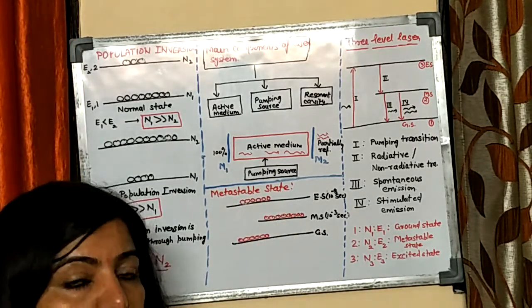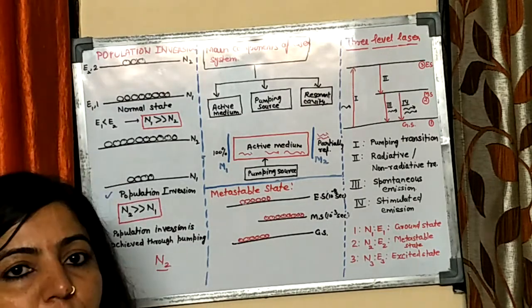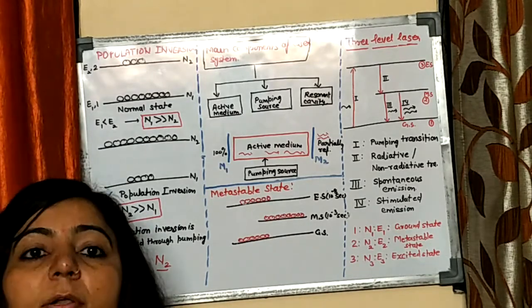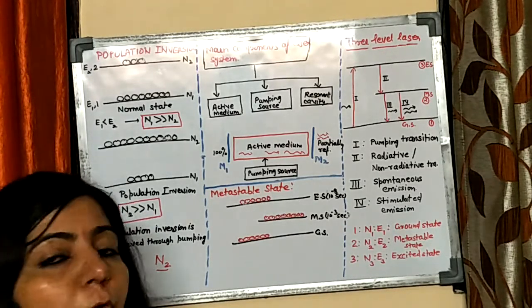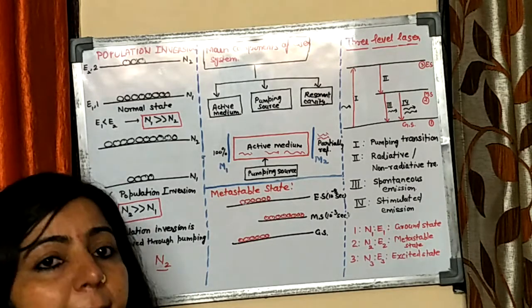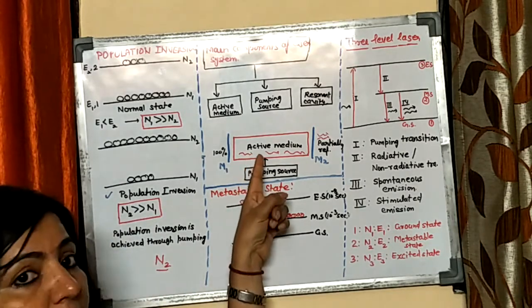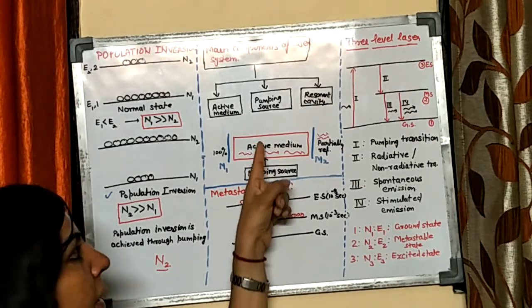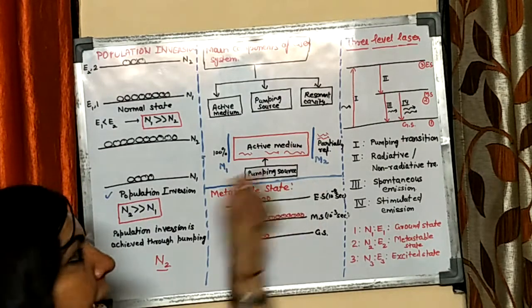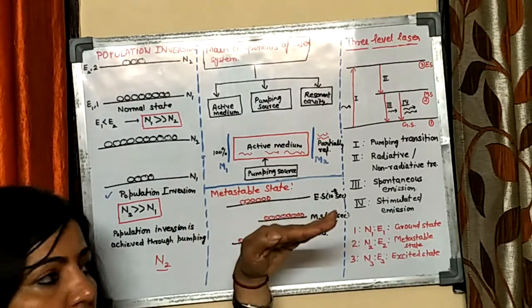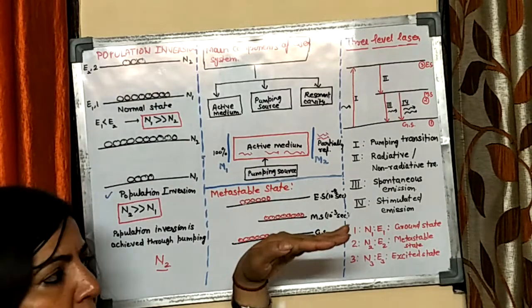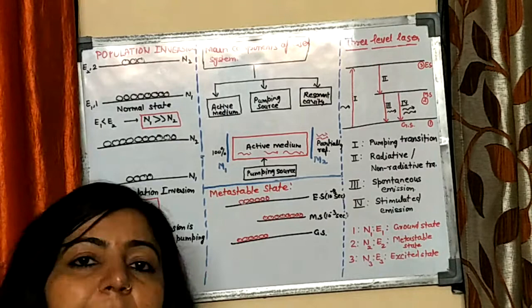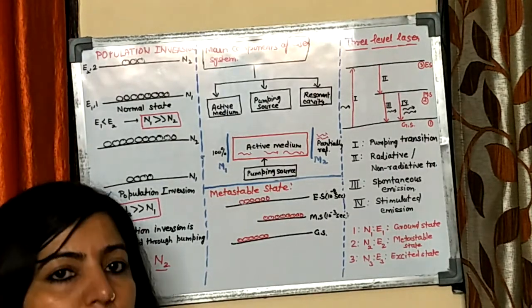But you also know that laser means amplification, multiplication of light. A single photon will convert into 2, 2 will convert into 4, 4 into 8, and then you will get a laser beam. When you have population inversion in this active medium through the pumping source, you will get a large number of atoms in the high energy state. Those atoms which complete their lifetime will automatically come down to the ground state, and when they come down, they emit their extra energy in the form of photons through spontaneous emission.